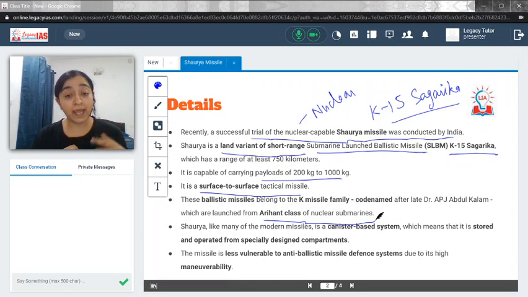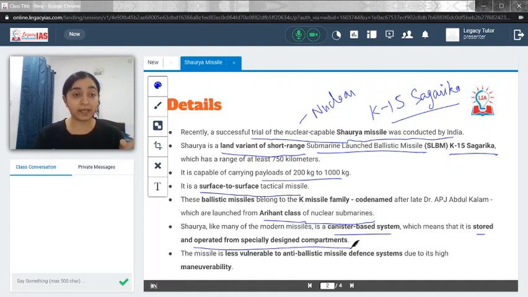Now, Shaurya, like any other modern missile, is also a canister-based system, which means it is stored and operated from a specially designed compartment. It is not like in earlier days, when missiles used to be launched from an open platform. Things have changed because of the advancement in defense technology as well as enemy elements tracking the movement. It becomes important that we have the canister based system where missiles are launched from compartments. So this also follows the same principle.